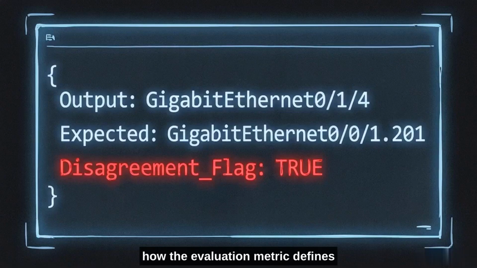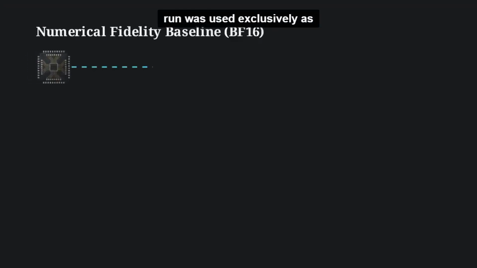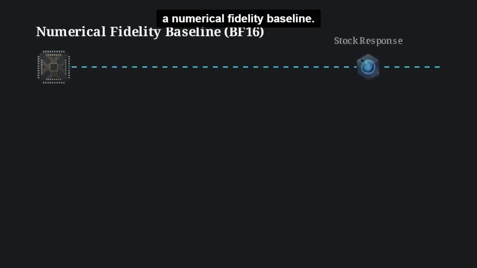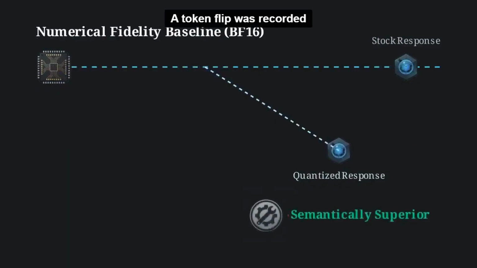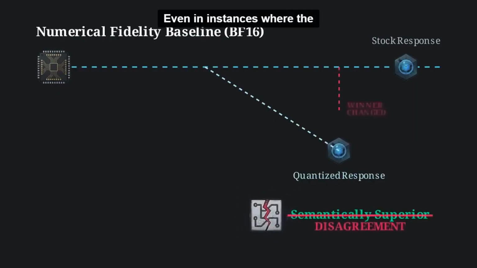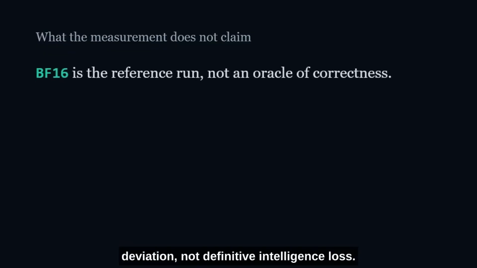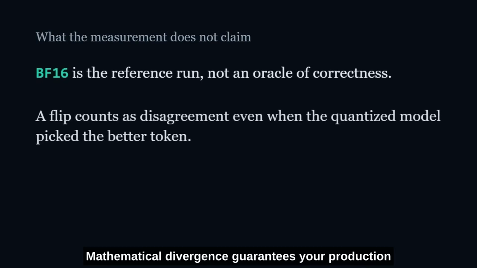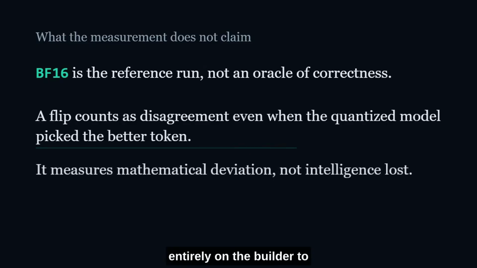Finally, we have to address how the evaluation metric defines a disagreement. Throughout these tests, the BF16 run was used exclusively as a numerical fidelity baseline. It was not graded as a guaranteed oracle of ground truth correctness. A token flip was recorded as a disagreement, even in instances where the quantized model selected a semantically superior token to the baseline. Because the test lacks semantic grading, it measures strict mathematical deviation, not definitive intelligence loss. Mathematical divergence guarantees your production stack will behave differently than your evals, but it is entirely on the builder to rigorously test if that difference destroys their specific workload.